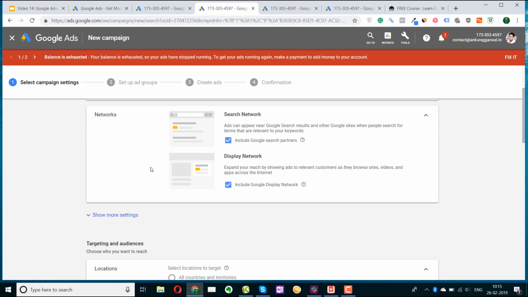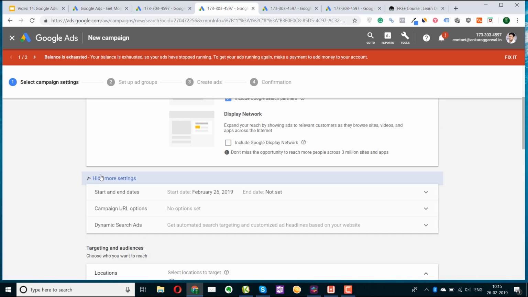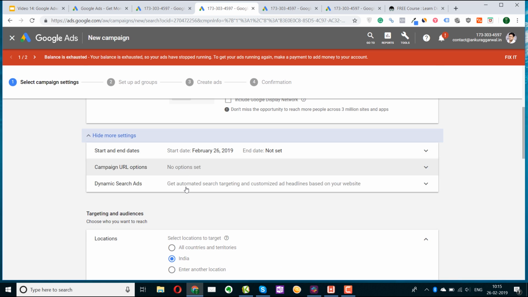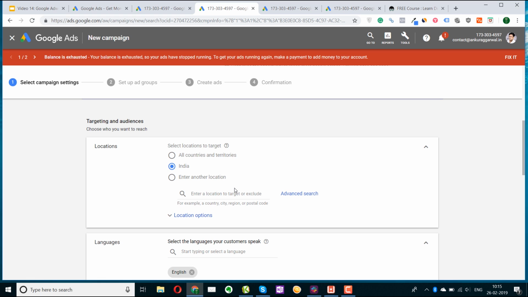Now, where do you want to show your campaign? There is a search network, the ads that are shown on the Google search results, and there is a display network. Do you want to show your ads through various display banners, etc.? I don't want this, so I'll uncheck it. You can click here on more settings. Again, the start and the end date. You can change it here, but these two options are something that you wouldn't need to know. We will be skipping these two options as of now. Now, targeting and audiences, you can select the countries you want. I want it to be shown in India, or you can change to various other locations.